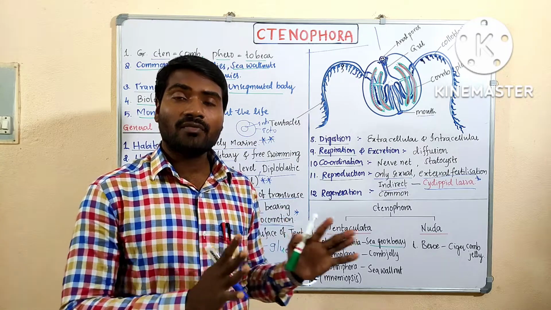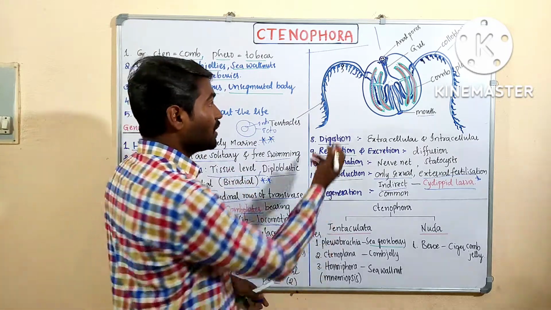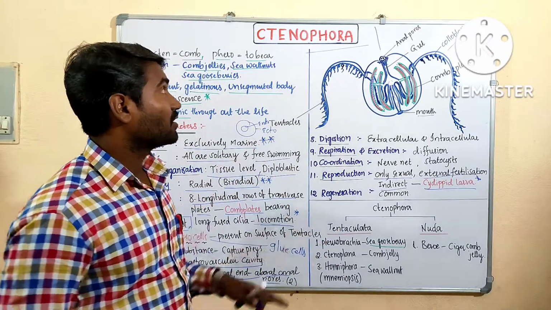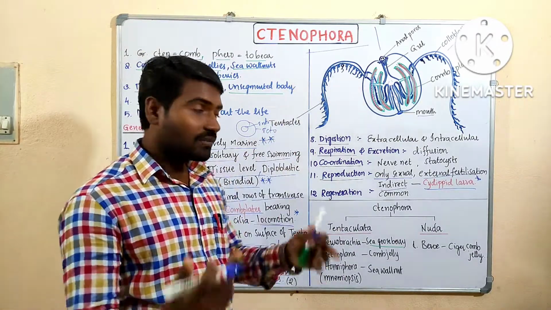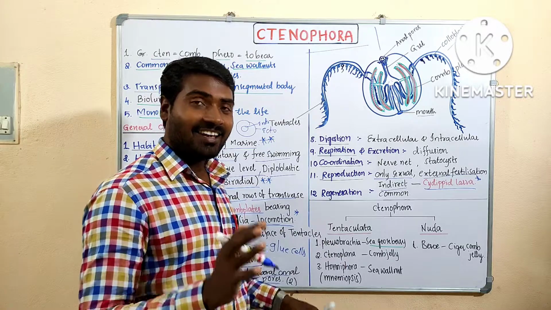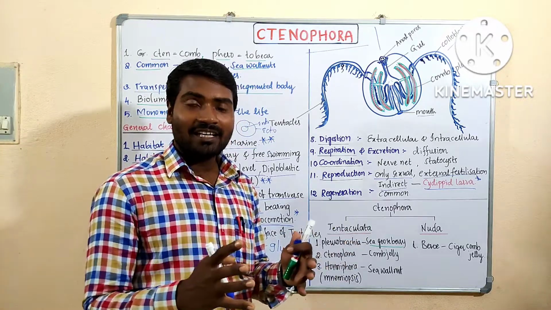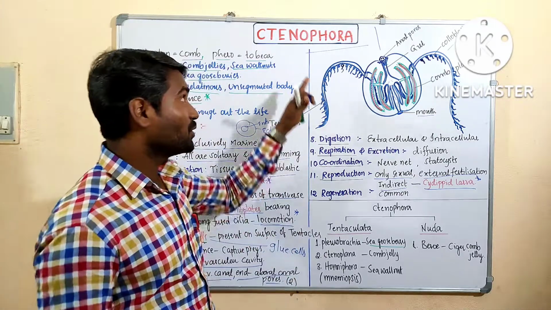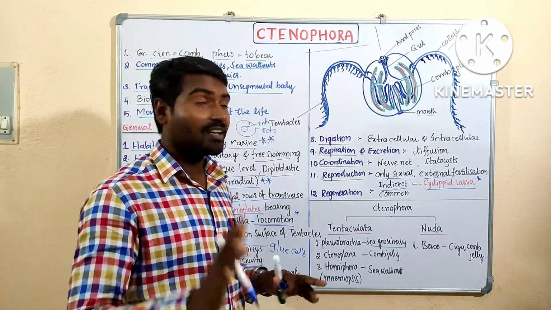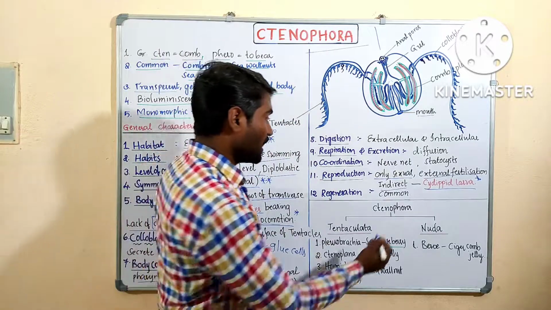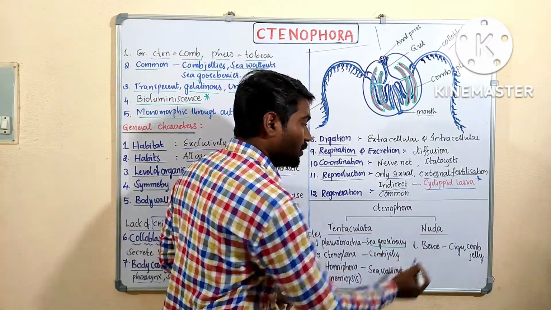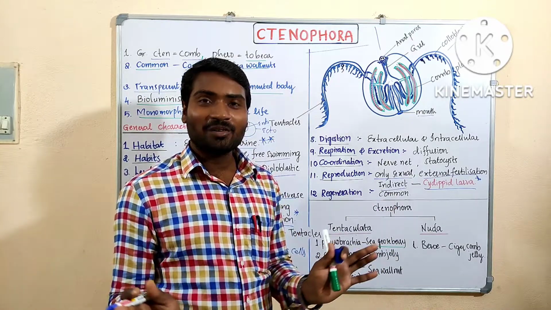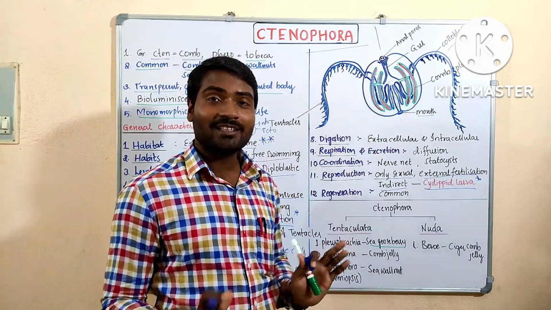Now, classification. Based on the presence or absence of tentacles, phylum Ctenophora is classified, not Cnidaria. Okay, because these are closely related, that is why sometimes we get the word Cnidaria. Okay, right. You must concentrate. Phylum Ctenophora is further classified into Tentaculata and Nuda. Nuda means like nude, without tentacles.